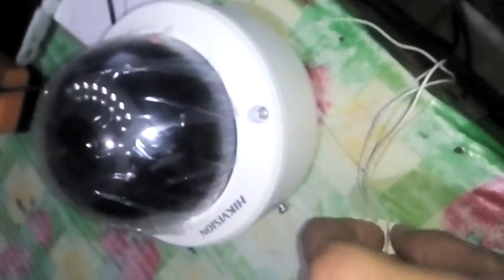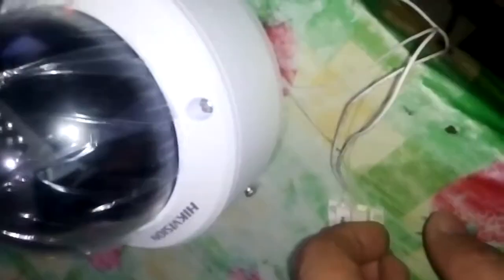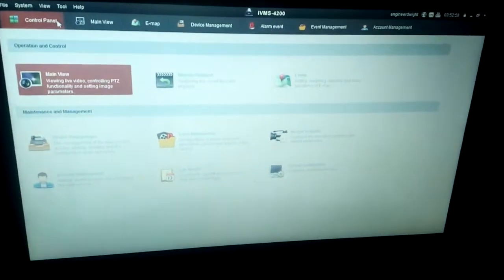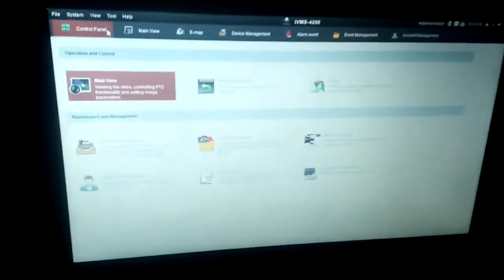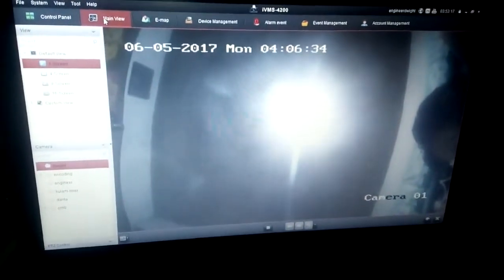Now we look at the software. This is the main menu of the software, the IBMS. Then we go, this is the camera viewing. Camera is working.